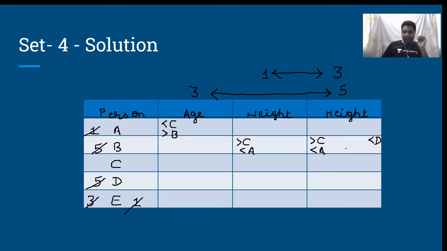I cannot write 1 as well, because if I write 1, then for C the rank has to be 0, because this 1 has to be greater than something, that means that something has to be 0 then. So not possible. So 1, 4, 5 are not possible. What am I left with? I am left with 2 and 3.